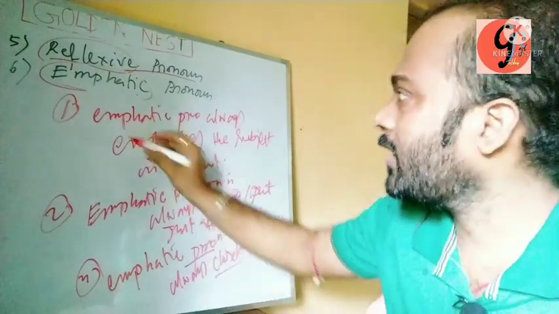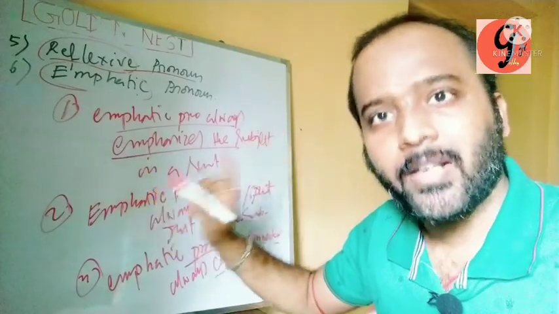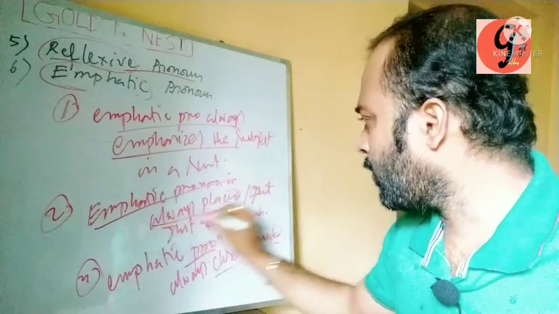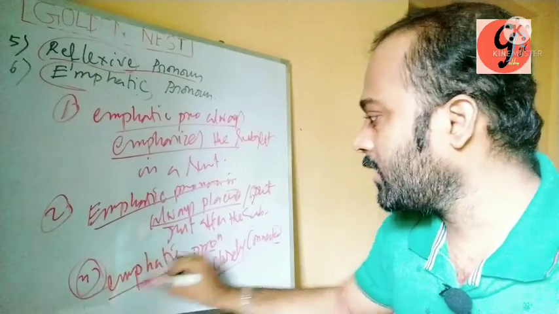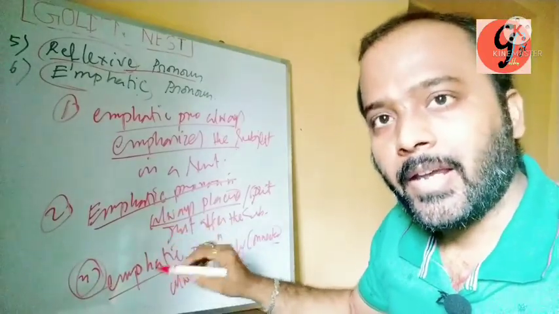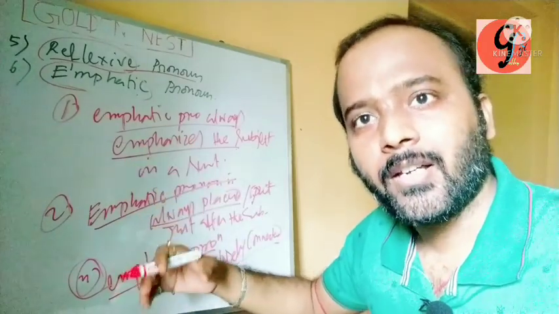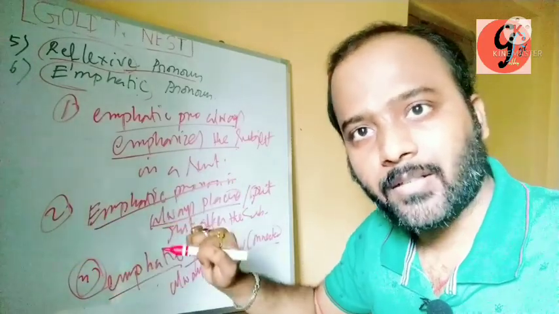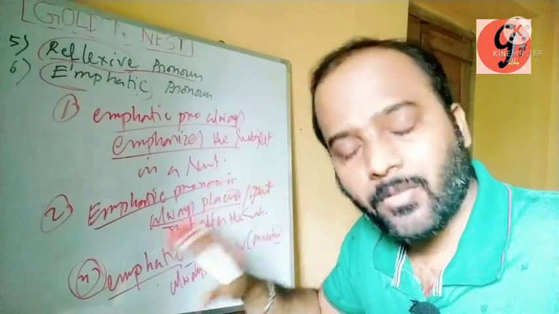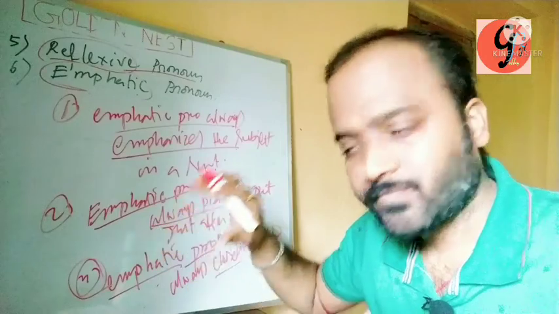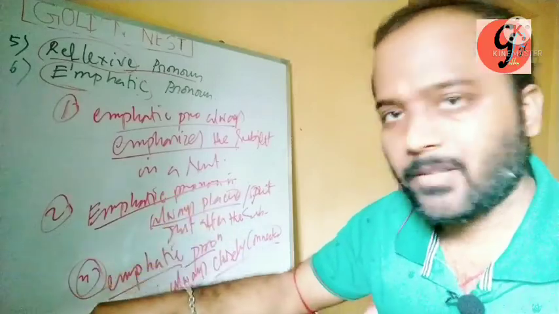Clear? Number one is that emphatic pronoun always emphasizes the subject in a sentence. Second point, point number two is that emphatic pronoun is always placed or put just after the subject in a sentence. And number three, third point is that emphatic pronoun is always connected closely with the subject. Clear? The main function of this pronoun is that emphatic pronoun always emphasizes the subject.